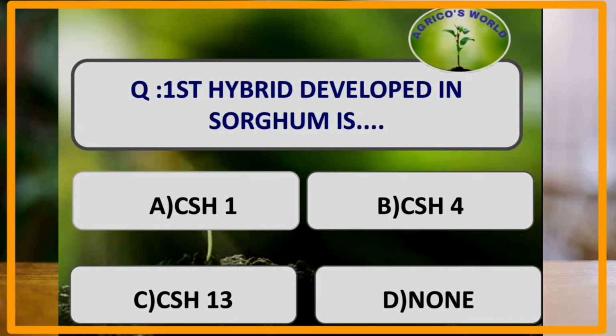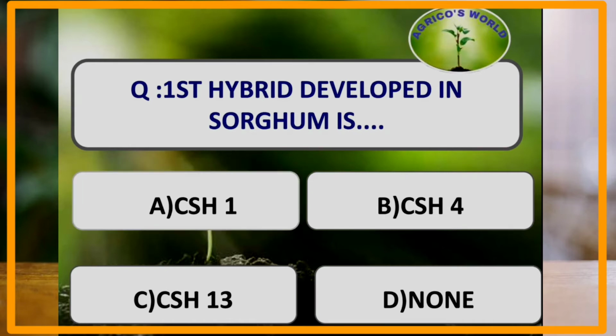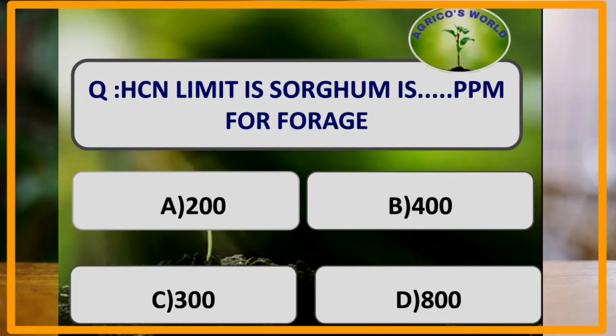What is the first hybrid developed in sorghum? CSH1, that is Coordinated Sorghum Hybrid, is the first hybrid which was developed in sorghum. HCN limit in sorghum is dash ppm for the forage crops. The HCN limit in the forage crops is 200 ppm.